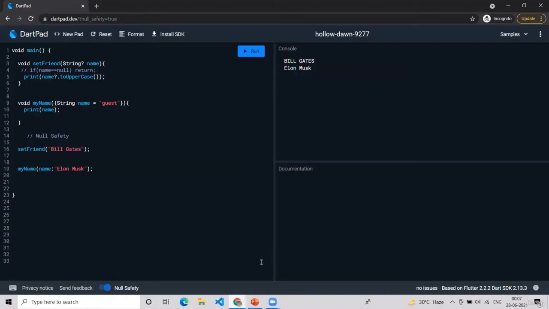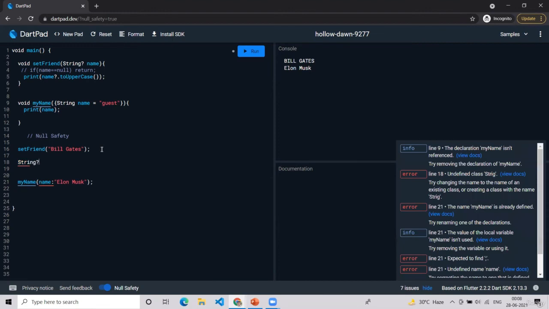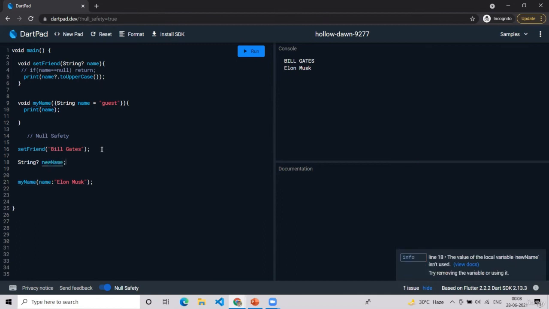Let's try it on our own. Now, let's suppose we have this string new name variable which can be null.